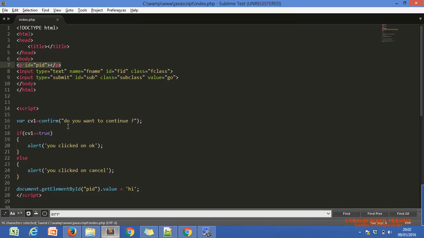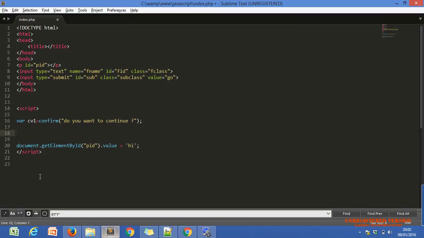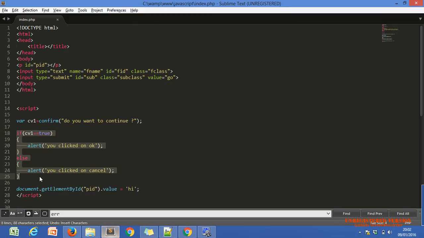Let me remove this also. You can comment the same way, and in JavaScript you can comment like in PHP.